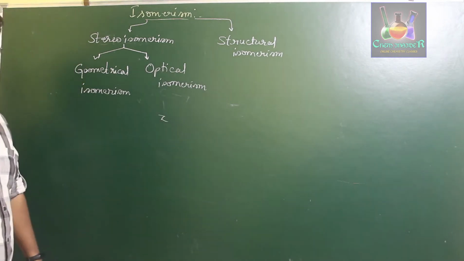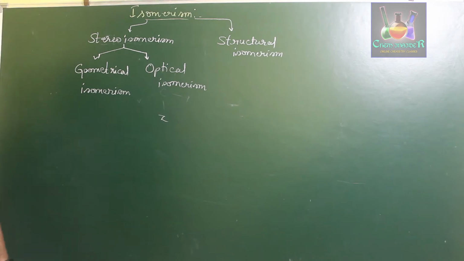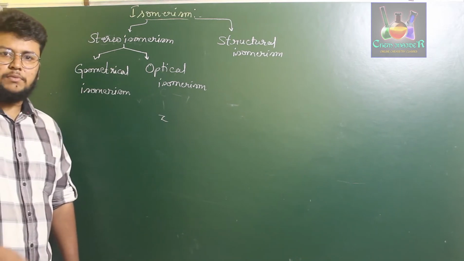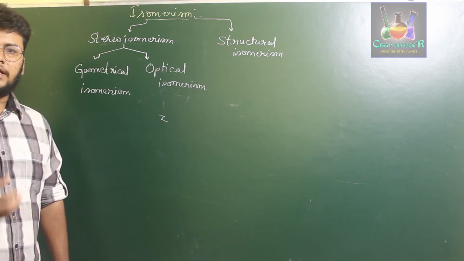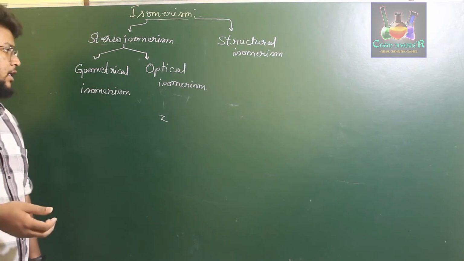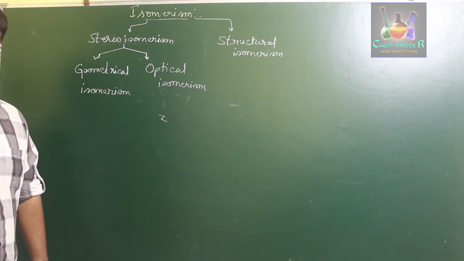Geometrical isomerism is where two or more compounds have the same molecular formula but differ in the arrangement of carbon atoms or the carbon-carbon bonds.